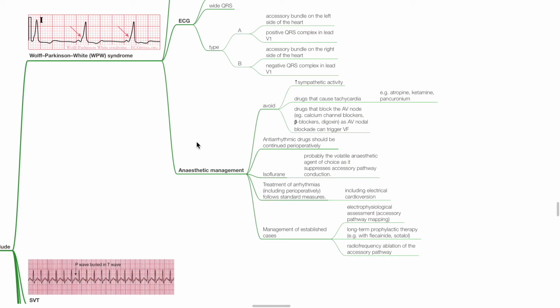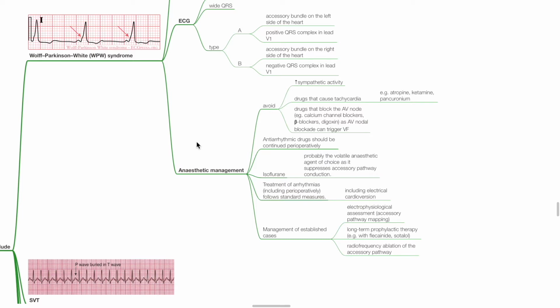Anesthetic management. Avoid increases in sympathetic activity. Avoid drugs that cause tachycardia such as atropine, ketamine, and pancuronium. Avoid drugs that block the AV node such as calcium channel blockers, beta blockers, and digoxin, as AV nodal blockade can trigger ventricular fibrillation. Antiarrhythmic drugs should be continued perioperatively. Isoflurane is probably the volatile anesthetic agent of choice as it suppresses accessory pathway conduction.